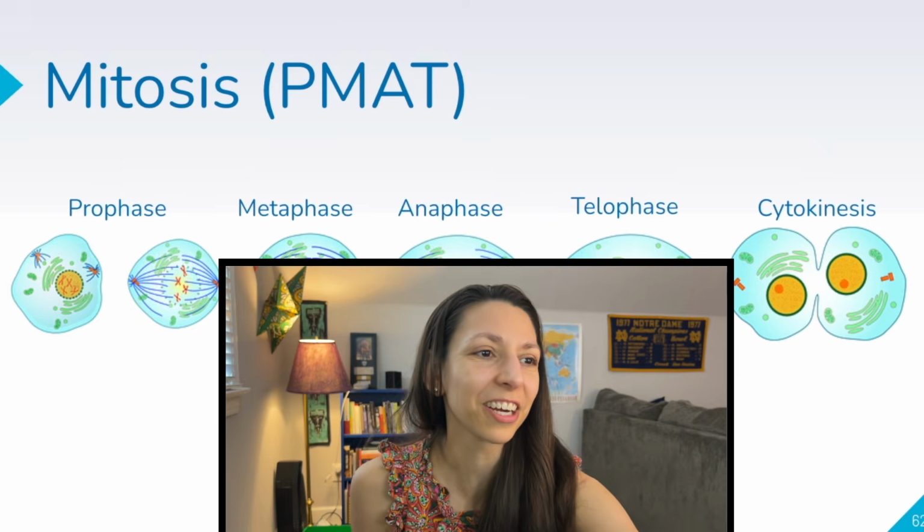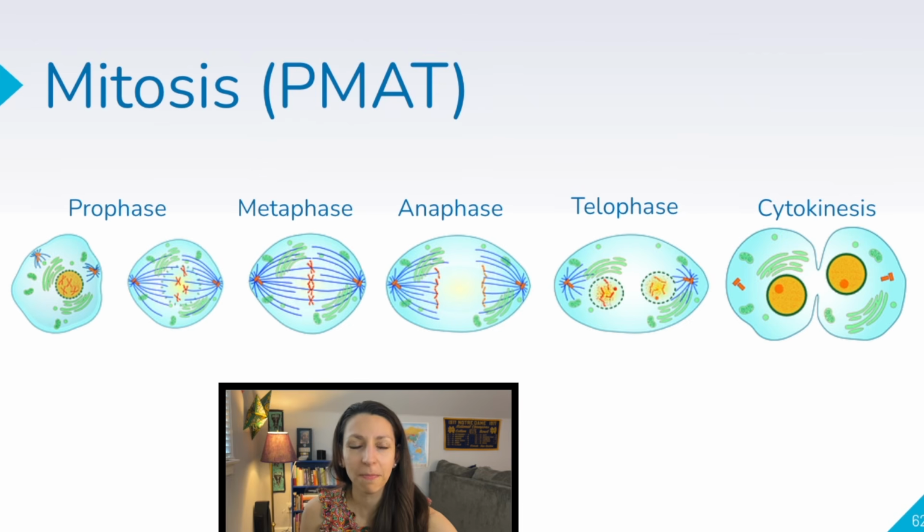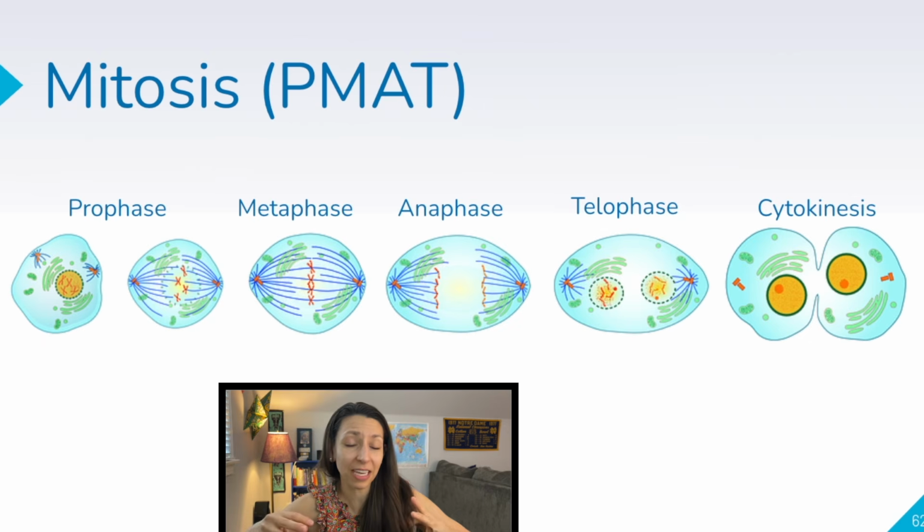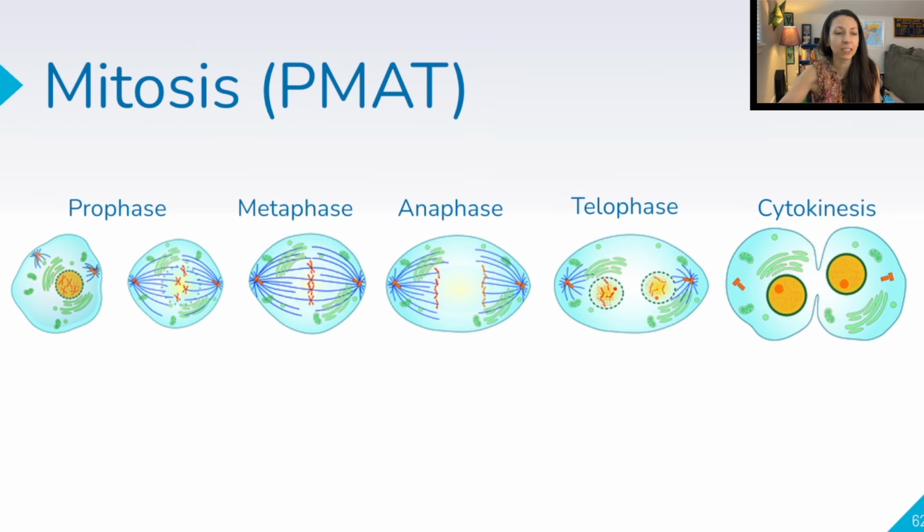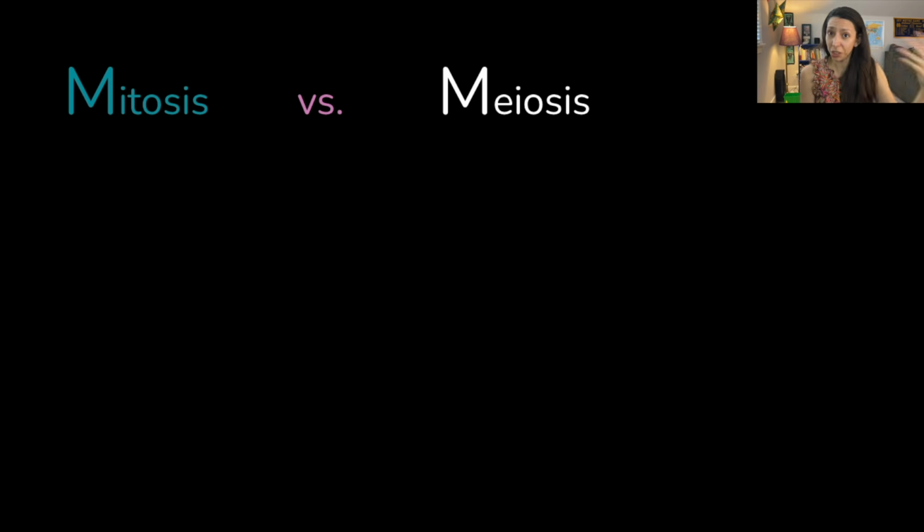Let's see them together. Prophase is that preparation. Metaphase, the chromosomes are lining up in the middle of the cell. Anaphase, the sister chromatids are being pulled apart, pulled towards opposite ends of the cell by spindle fibers, another vocab word. Telophase, a new nuclear membrane starts to form around those chromosomes. And cytokinesis is when our new cells physically split in two. So that's a lot of words. If you need to go back and review the stages of mitosis, it's recommended.